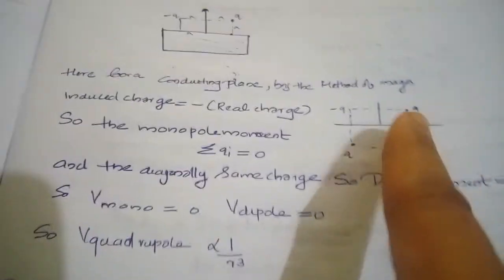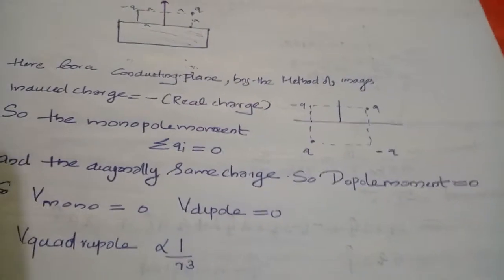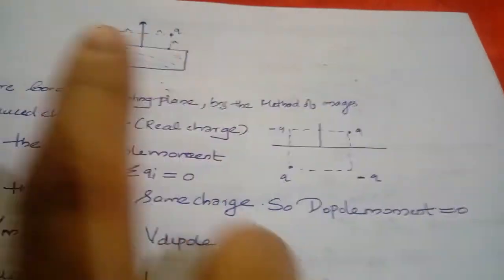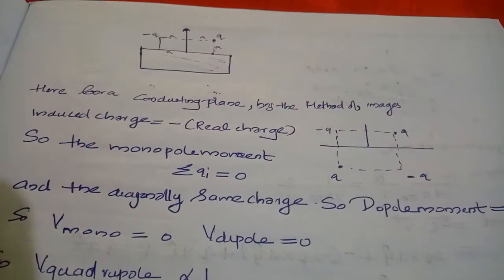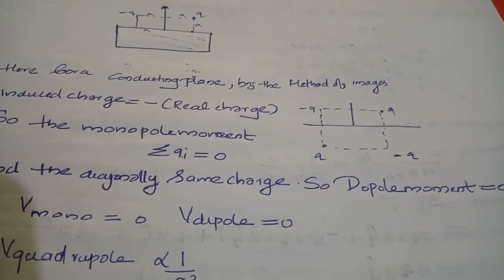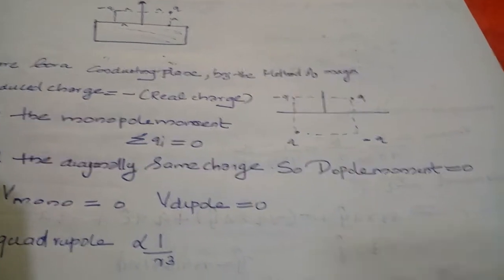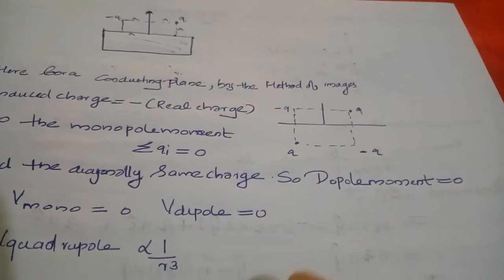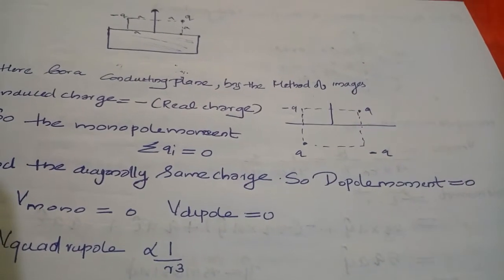So we can simply get the answer to the question by a logic concept, in which the system is actually like that. A conducting plate with charge Q and minus Q is placed, but for it there is an induced plane, so that is minus Q and Q, and in which we can